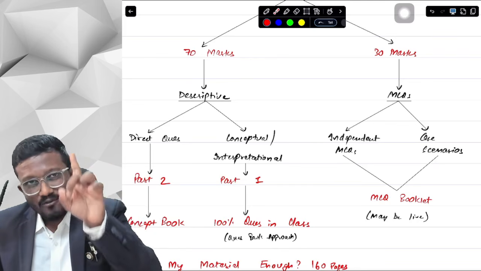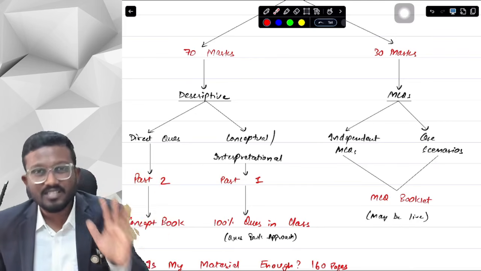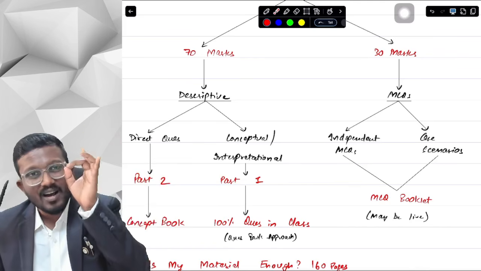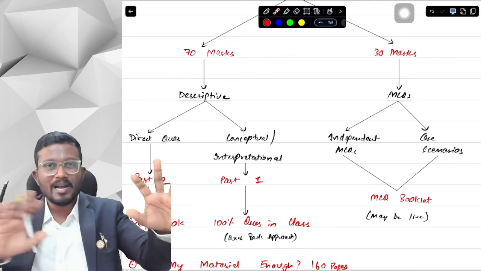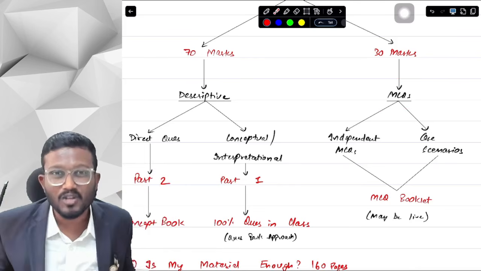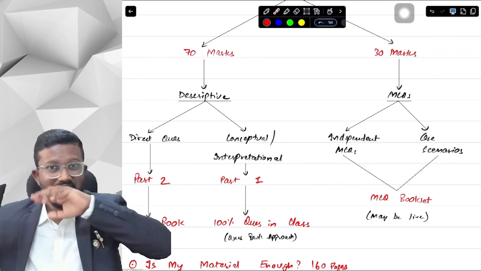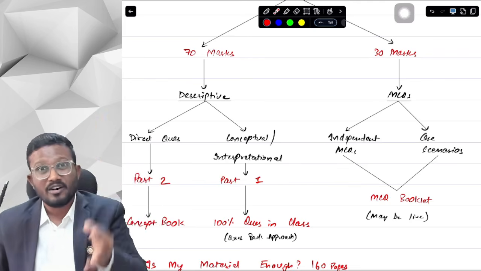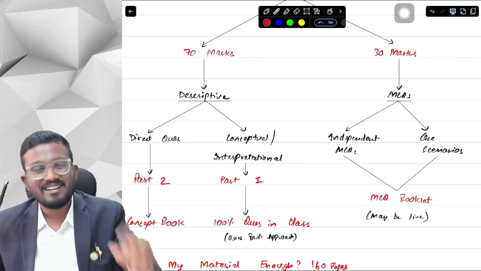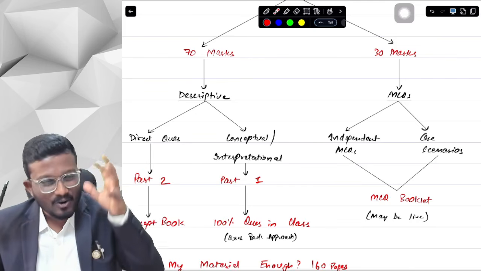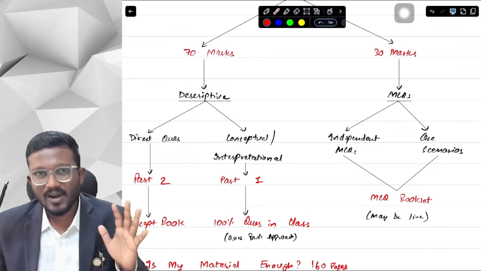But for MCQs, as I have always said, you don't have to do anything specific or separate. If you are doing your concept book thoroughly and understanding all the concepts thoroughly, then you will be able to crack those MCQs as well. There are two types of MCQs. One is purely based on conceptual clarity and the other is purely based on your learning, because ICAI does ask the steps of performance audit, right? The steps in sequence. So you have to see from both perspectives. Some MCQs require conceptual understanding, and for others pure learning is required. Okay, yes sir.